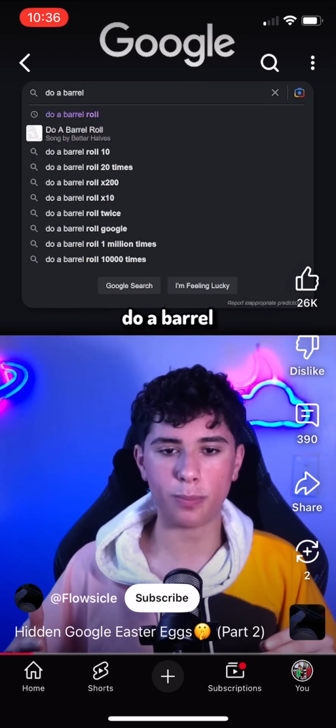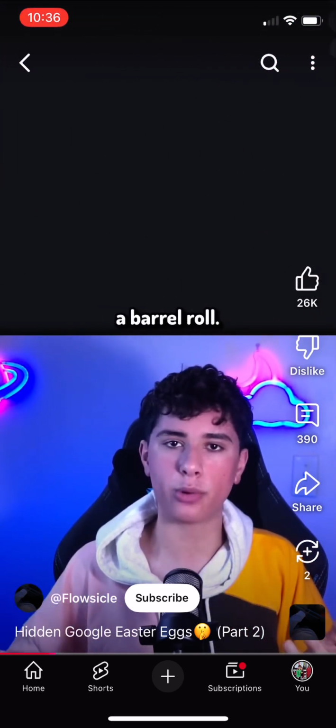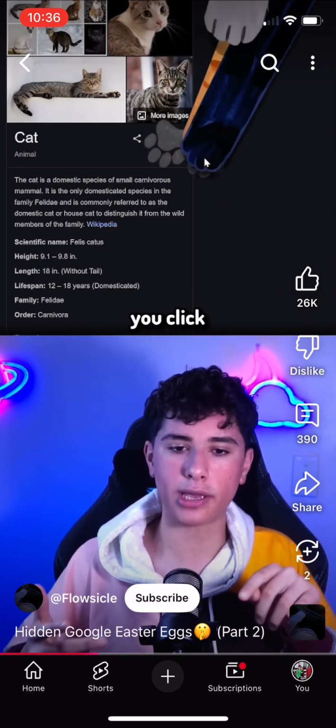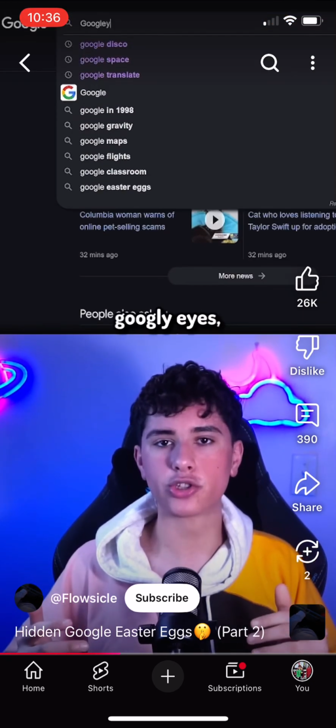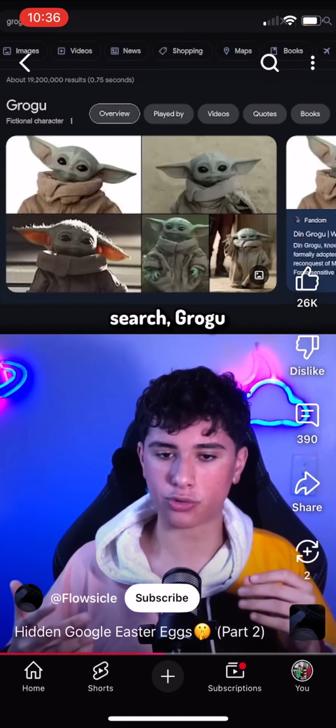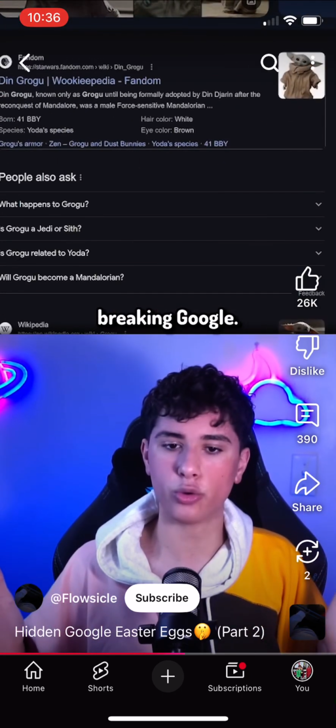If you search do a barrel roll, Google will start to do a barrel roll. Searching cat or dog and clicking the paw makes it so wherever you click, a paw appears. If you search googly eyes, Google gets eyes that follow you around. If you also search Grogu and click him, he starts breaking Google.